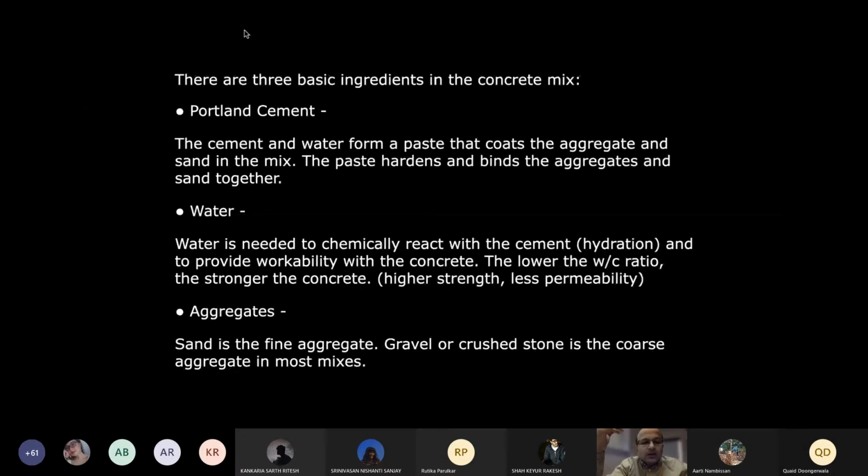You probably learned in structures that there's a particular water-cement ratio, so that you get a concrete which is strong enough, but at the same time has a certain workability. When you cast columns or other things, that workability makes it easier to mold into various forms.